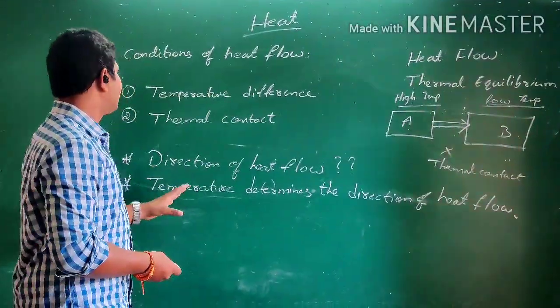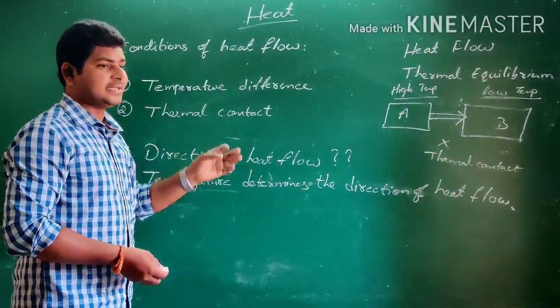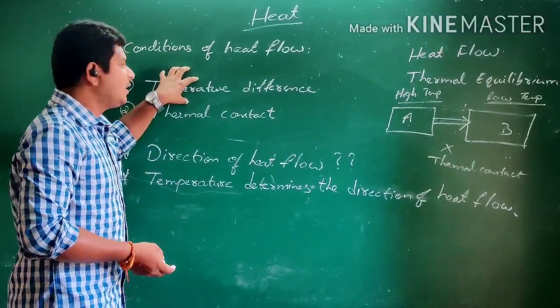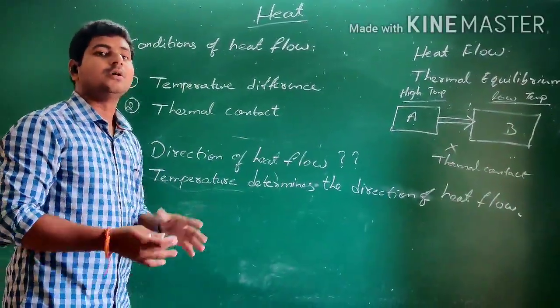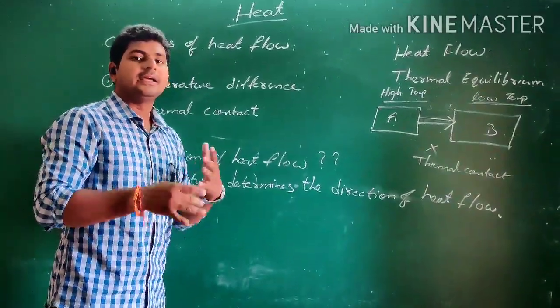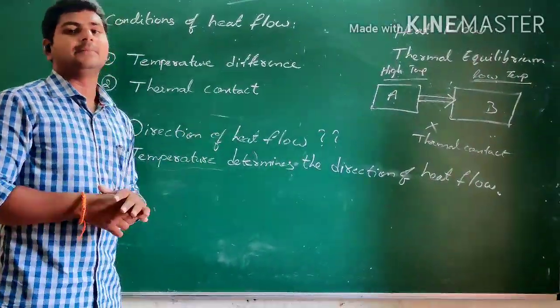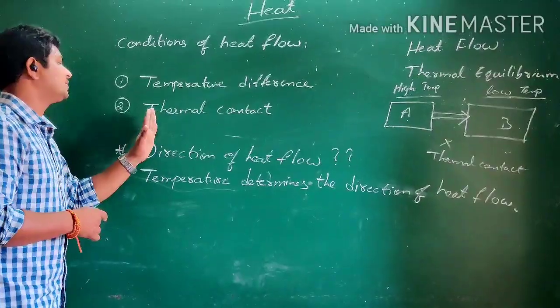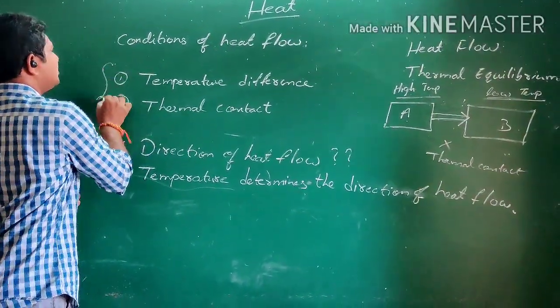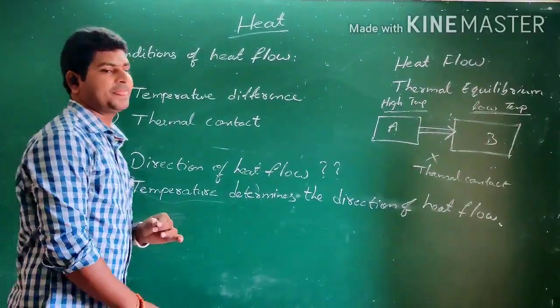So here we understood temperature difference is essential for the heat flow, and high temperature body loses energy to low temperature body, or low temperature body gains the energy from high temperature body if there is thermal contact. So hope you got the conditions of heat flow.